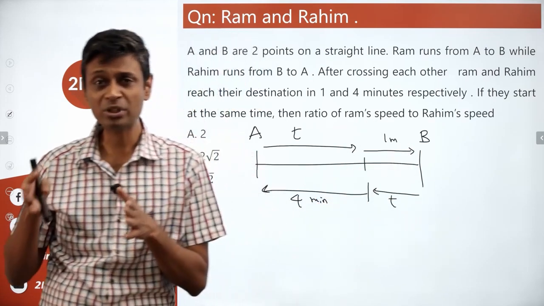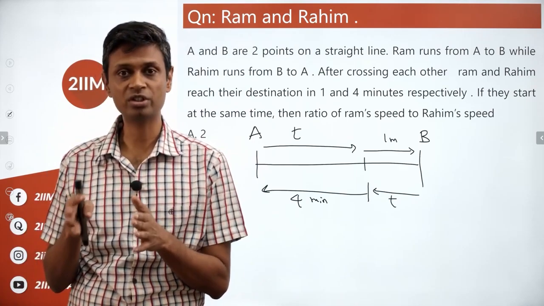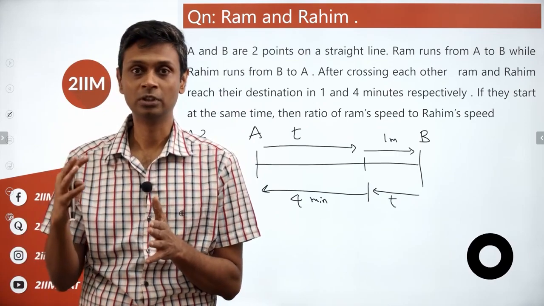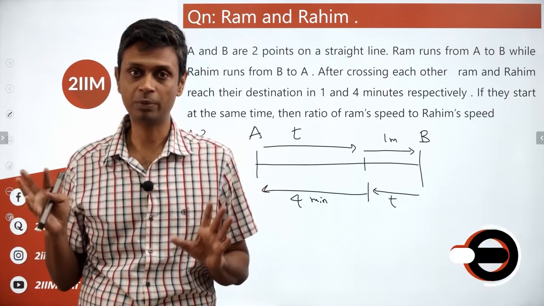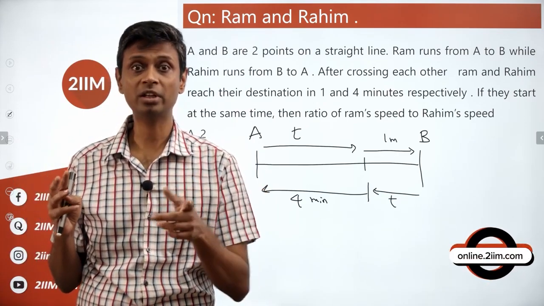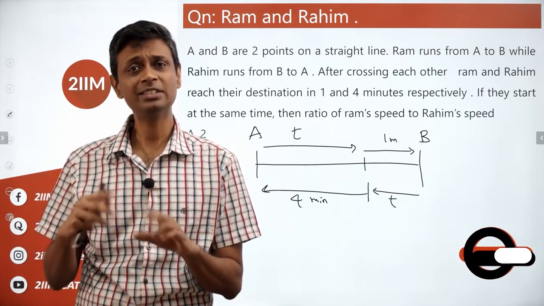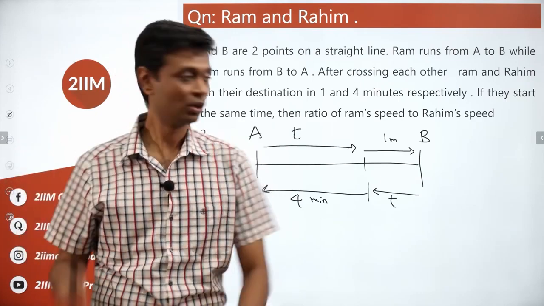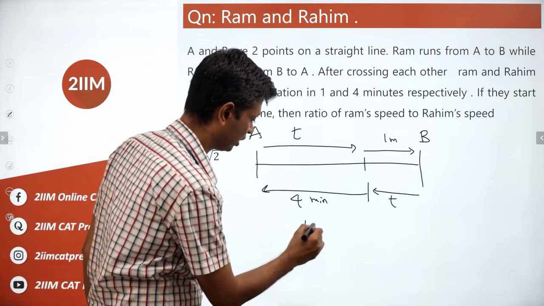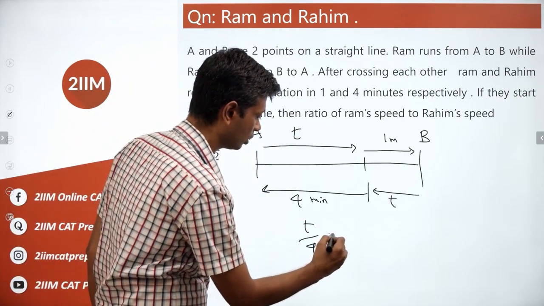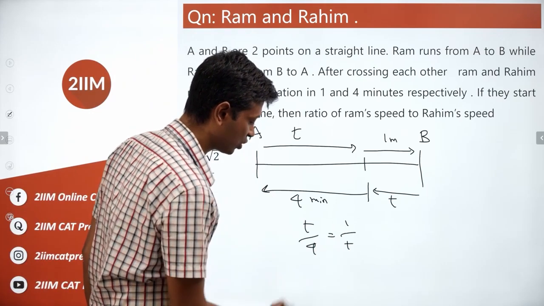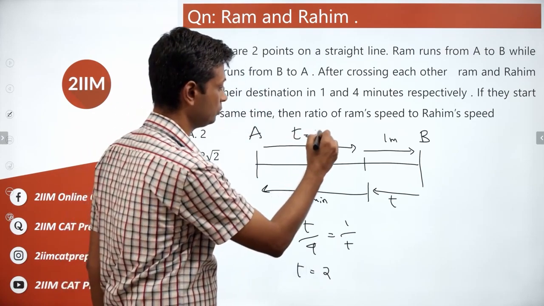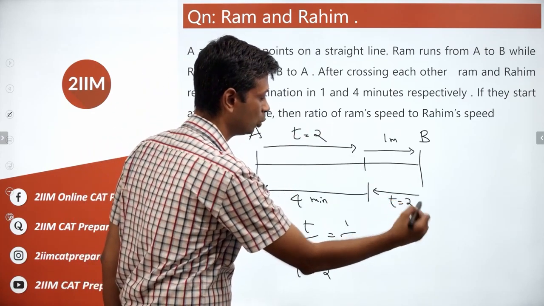To travel the same stretch, the time taken by Ram and Rahim should be in the same ratio. It's like saying Ram and Rahim travel at constant speeds. If for a particular distance, the time taken is in the ratio of 1:3, for some other distance also the time taken will be in the ratio 1:3. That's all we need to do. Or quite simply, we can say T by 4 equals 1 by T. T square is 4, T is 2. Or they meet after 2 minutes.